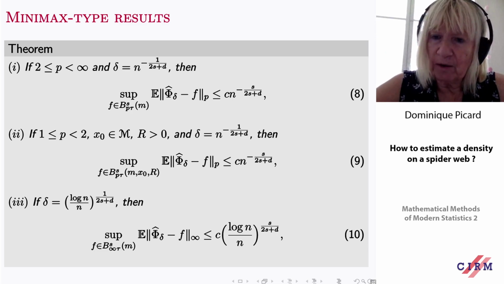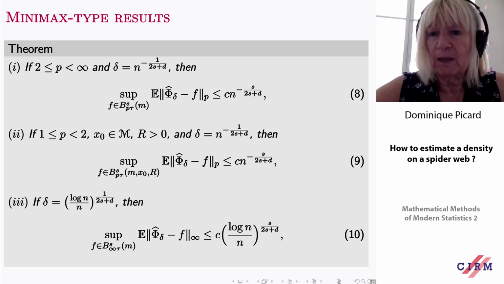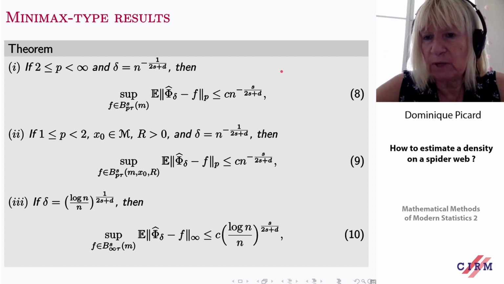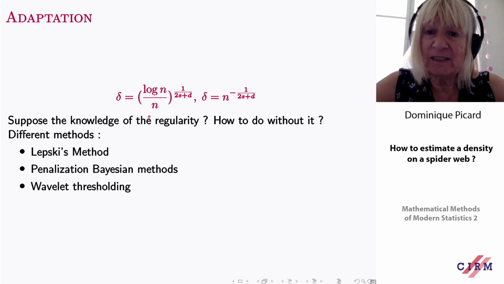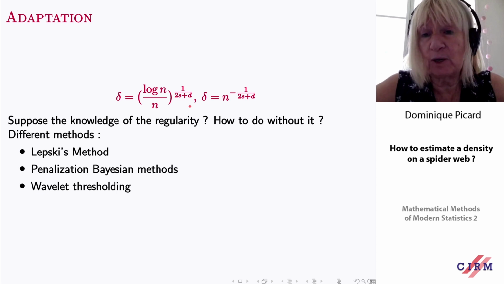So if we want to have a minimax type result, then we just need to take delta equal to n to the power minus 1 over 2s plus d. Then we get exactly the kind of result that we get there. So as you can see, delta, the bandwidth, depends on the regularity. And this, of course, is not suitable.